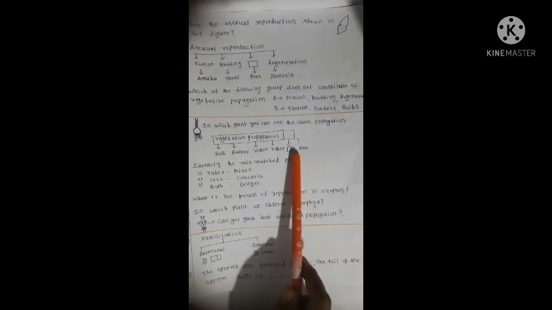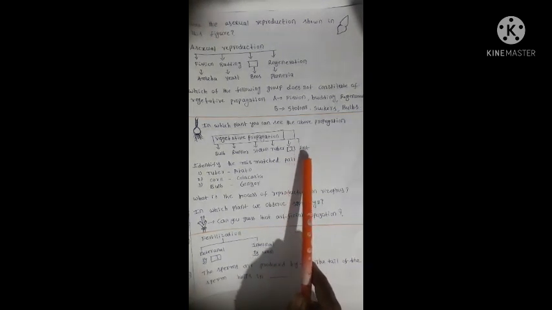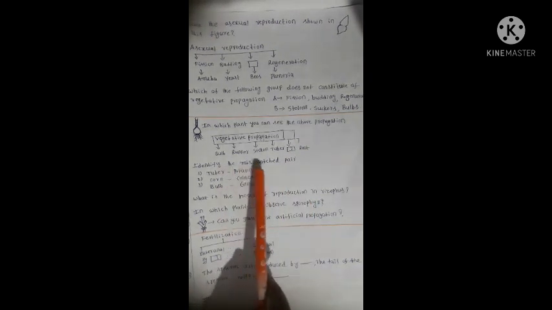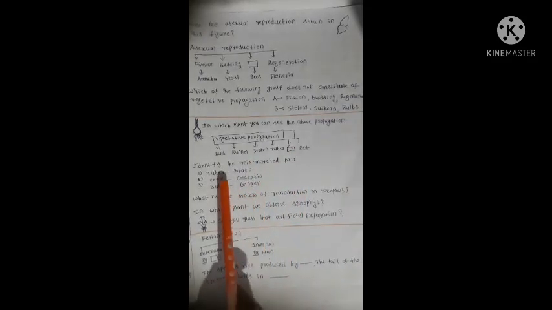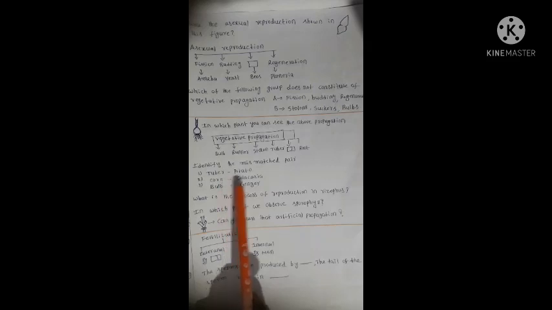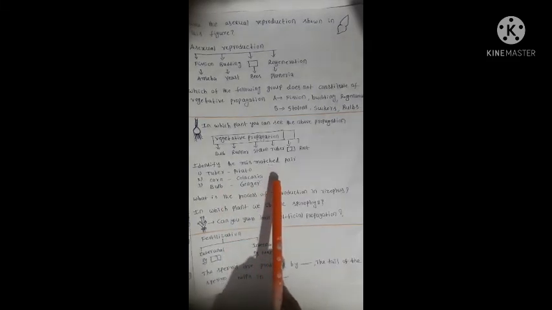What is the missing method? Corms. Okay, corms. Identify the mismatched pair: tuber potato, corm colocasia, bulb ginger. What is the mismatched pair? Bulb, onion. Okay.